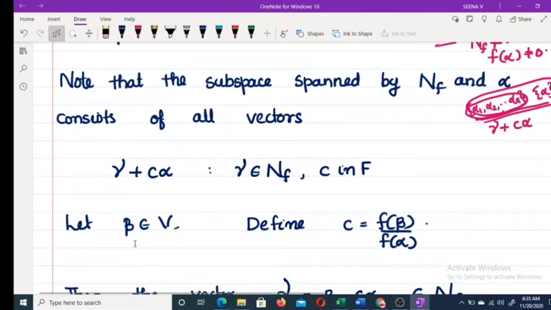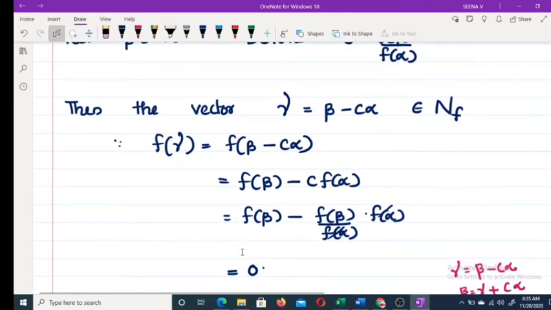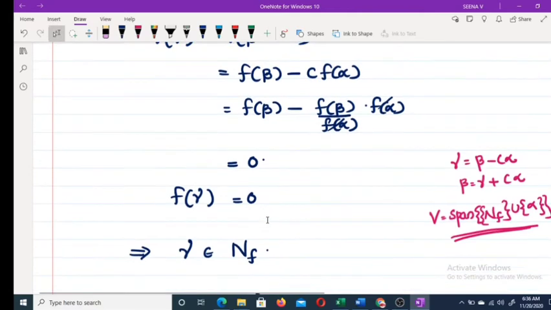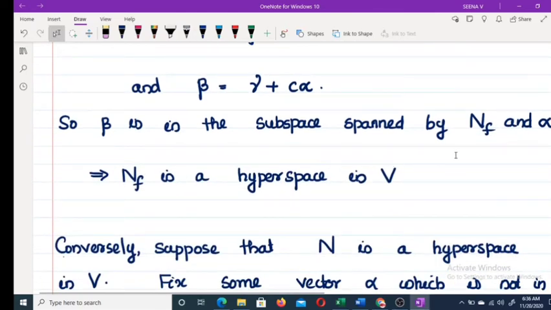If we choose beta equal to this one and C equal to this one, then f of gamma is equal to 0. That means beta you can write as some gamma plus C alpha, where gamma belongs to NF. Therefore, any vector in V is a linear combination of NF and alpha. That means the span of NF union alpha equals V. This implies NF is a hyperspace in V. Okay, thus the null space of a non-zero linear functional is a hyperspace in V.